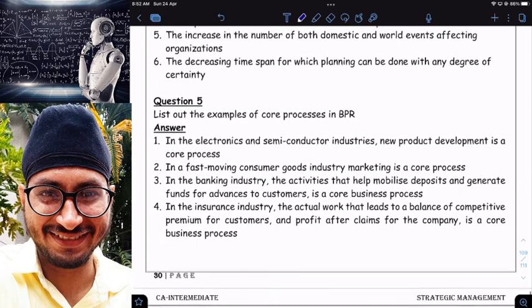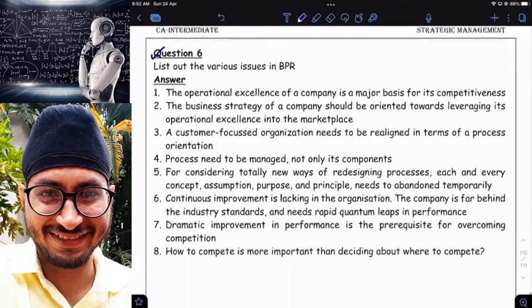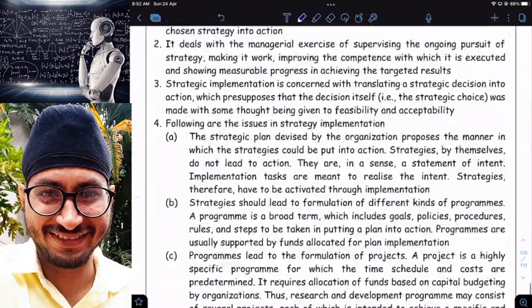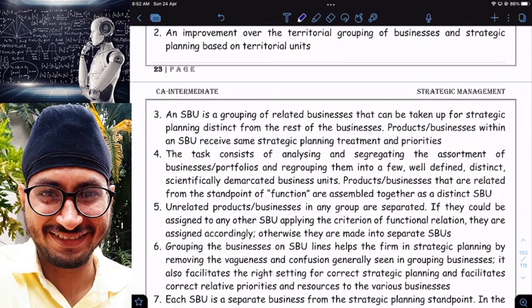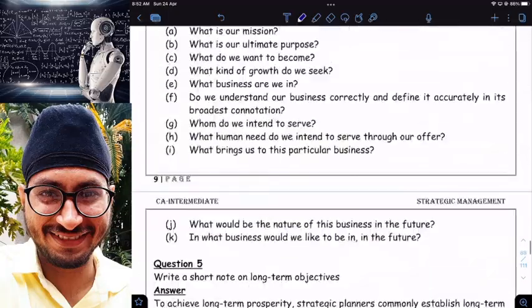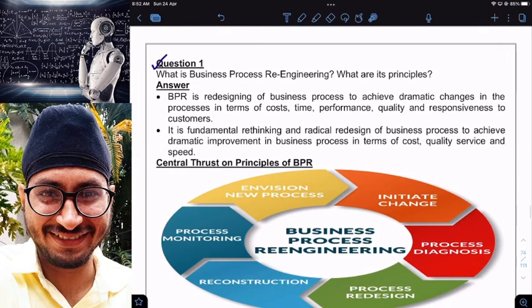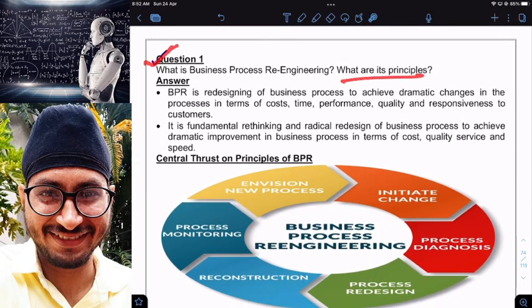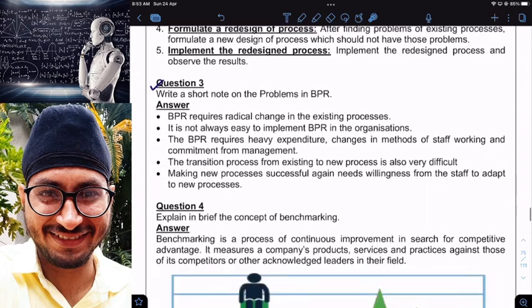Two questions. Examples, clear? Examples of core business process reengineering we have seen. Issues in BPR also we have seen. So two small concepts pending here. Then let us go to the main material here. Question number 1, business process reengineering done, and what are its principles? Clear? Principles of BPR and meaning of BPR we have done. Then how is BPR implemented, or steps in implementing BPR, done?